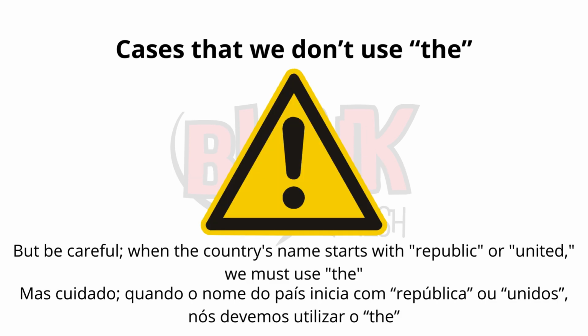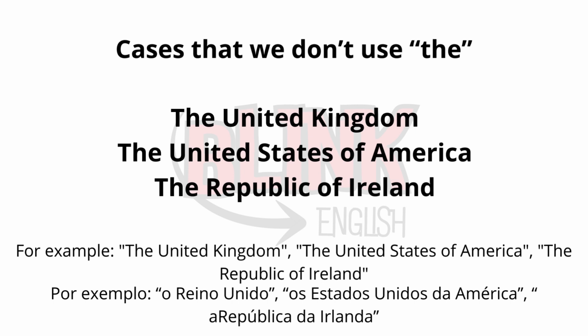When the country's name starts with Republic or United, we must use te. For example, the United Kingdom, the United States of America, the Republic of Ireland.